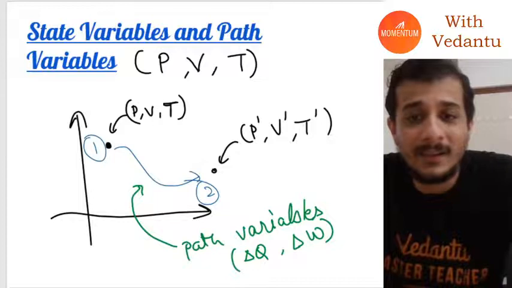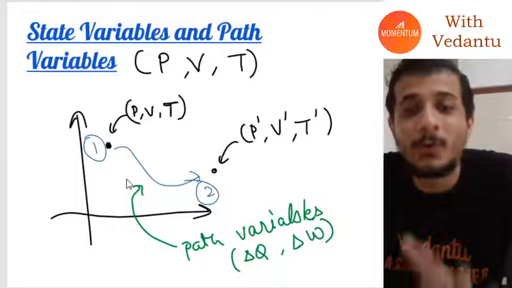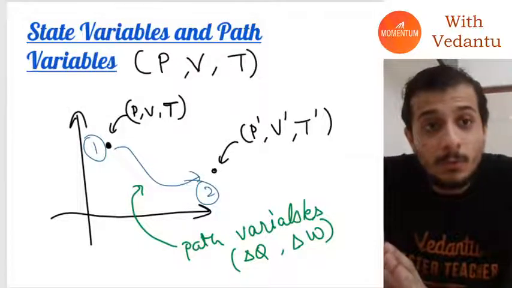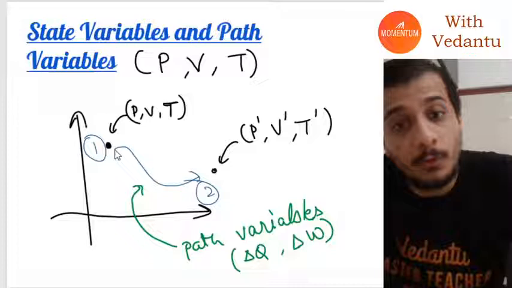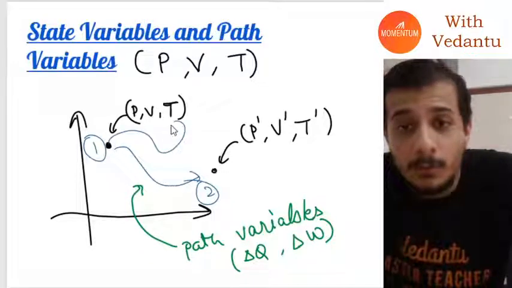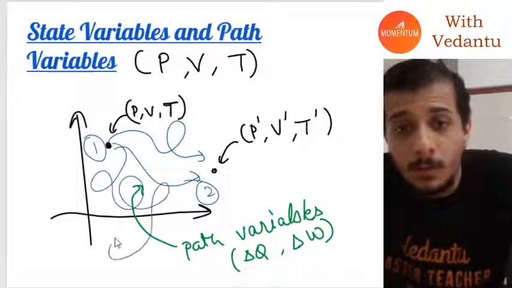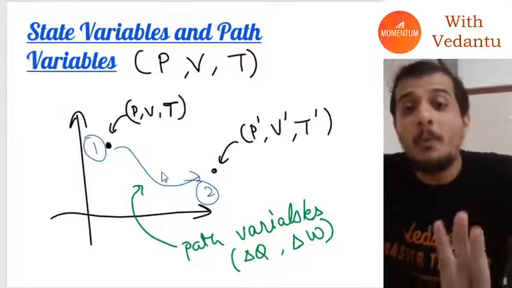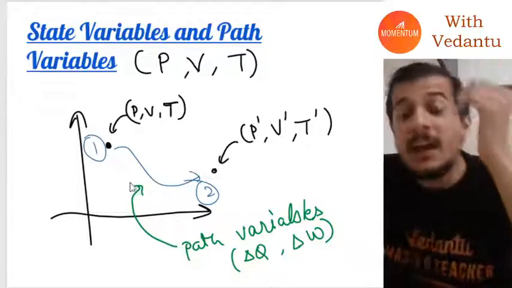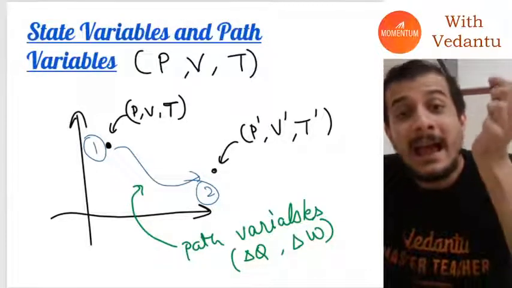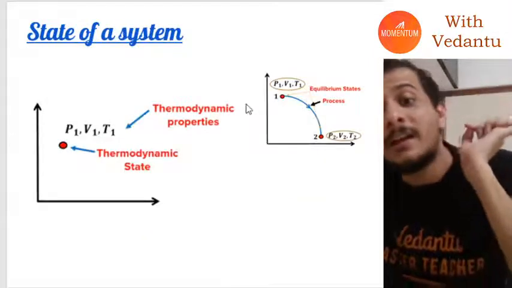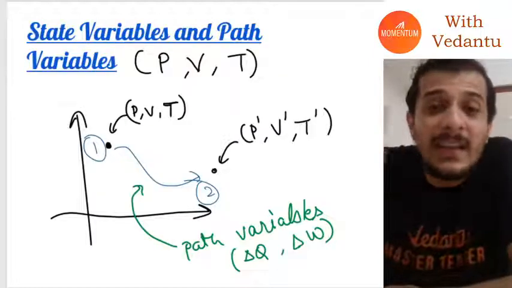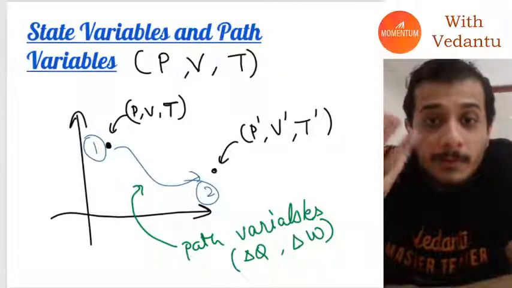By the way, this entire line is also called a process. There are various different types of process. If you want to go from 1 to 2, how many different options do you have? You can go on this path, this path, this path, you can go on infinitely many paths, and each path will be called a process. So to go from 1 to 2, I can do that by infinitely many different processes.